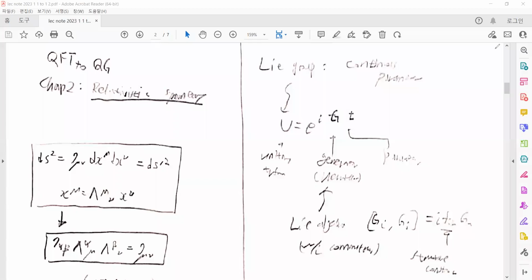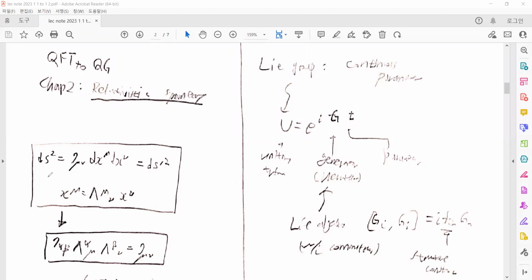Today I want to talk about the Poincare algebra, which gives some classifications of the particle into mass and spin. First of all, Poincare algebra is the space-time symmetry, which contains space-time translation and rotation and the boost. A Lorentz boost is some rotation of the time axis into a spatial axis.